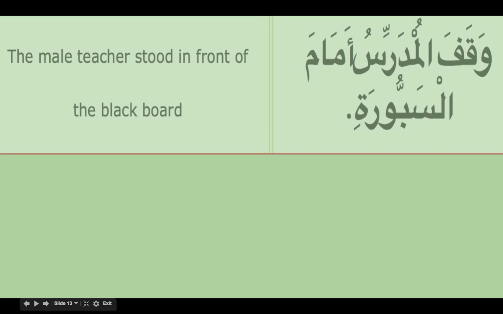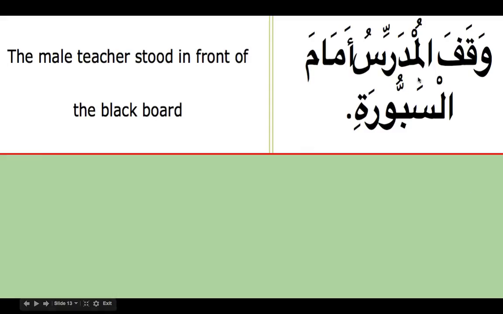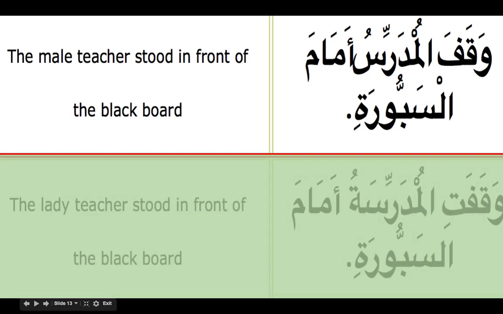Ala kursi. So waqafal mudarrisu. Waqafa means stand. So who stood? The mudarrisu. So we look for the fa'il. Waqafal mudarrisu. The mudarris stood amama saburati. Amama is zarf, and what follows zarf is mudaf ilayhi. So in front of what? Saburati, blackboard.